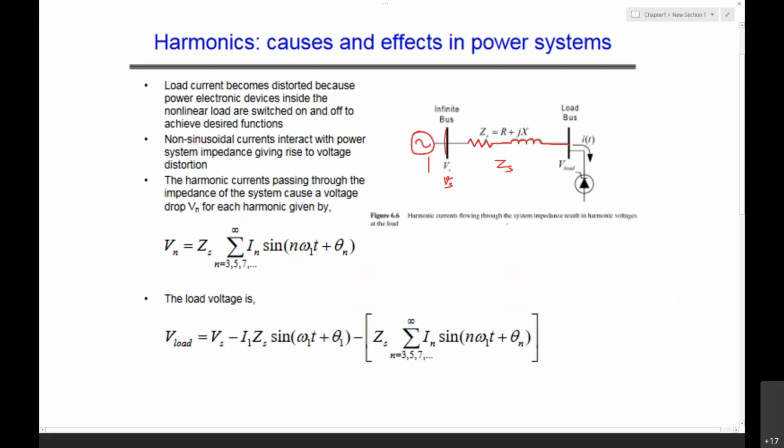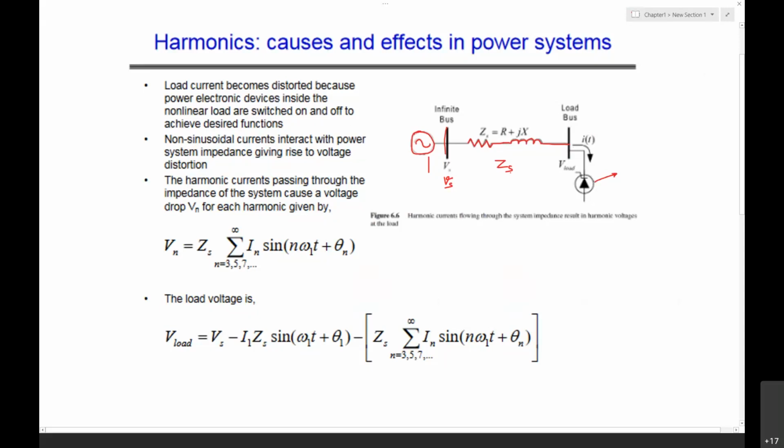Now the source voltage is a fundamental voltage waveform, and then we have a source impedance, and then a load bus which is connected to a power electronic device or a rectifier load.